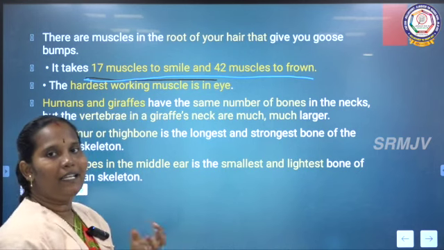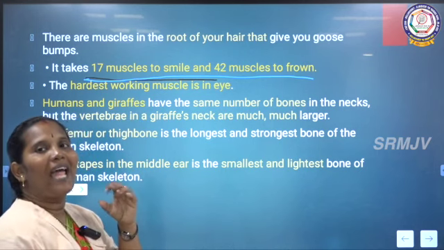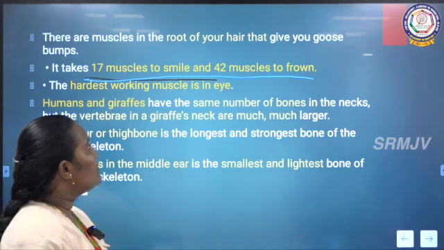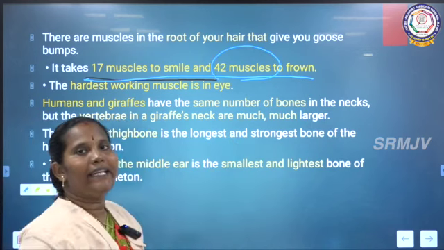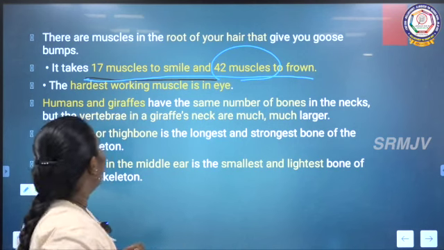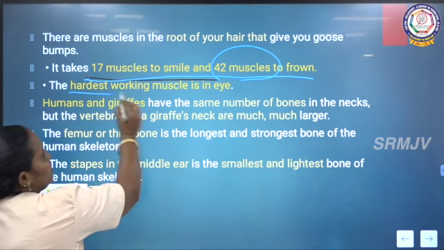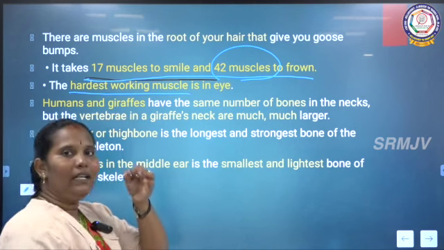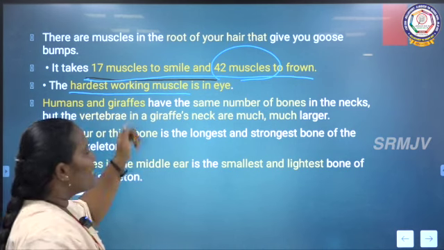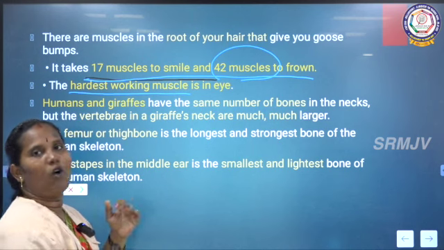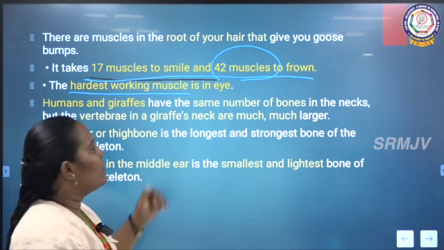While we are smiling, 17 muscles are activated, and 42 muscles are activated when we get angry. The hardest working muscle is in the eye, the cornea. The cornea is the hardest working muscle.